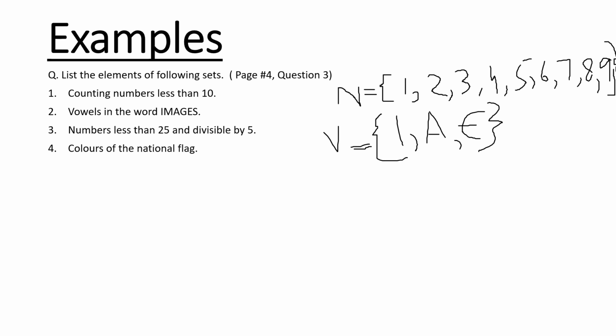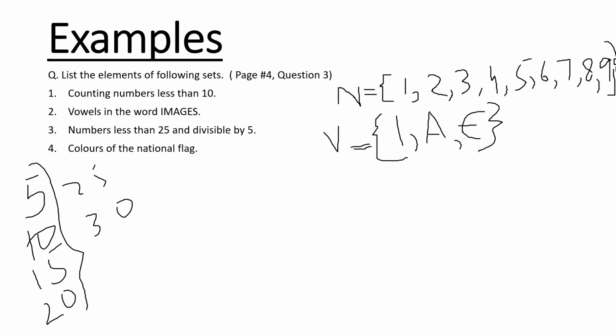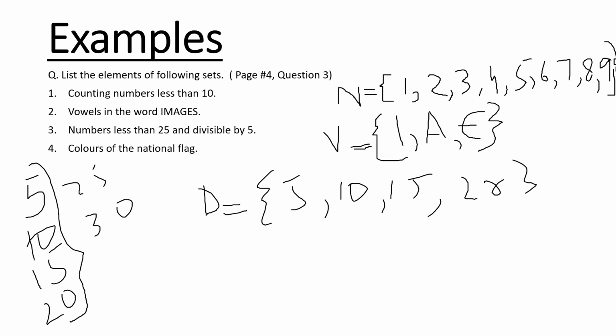Next example: numbers less than 25 and divisible by 5. Okay, what does it mean, divisible by 5? It means the numbers which can be divided by 5, which come in the table of 5. So 5 ones are 5, 5 twos are 10, 5 threes are 15, 5 fours are 20, 5 fives are 25, 30, but we have to write just till here, less than 25. I denoted it with D. 5, 10, 15, 20. So there are 4 elements in this set. 5, 10, 15, 20, and these 4 are divisible by 5.